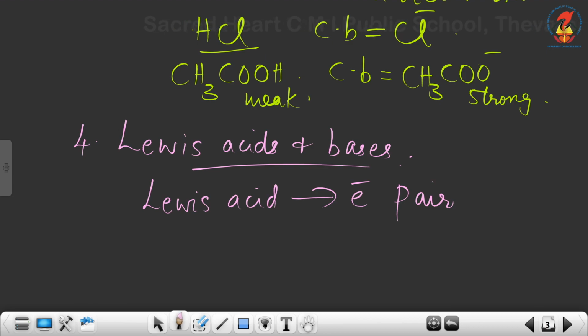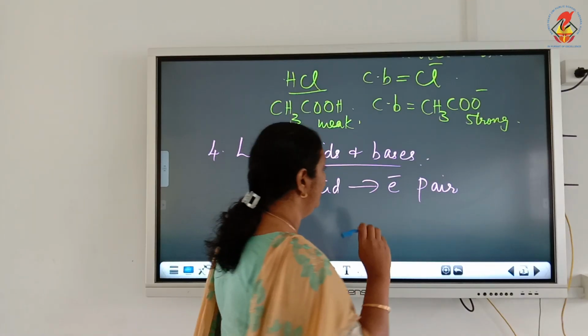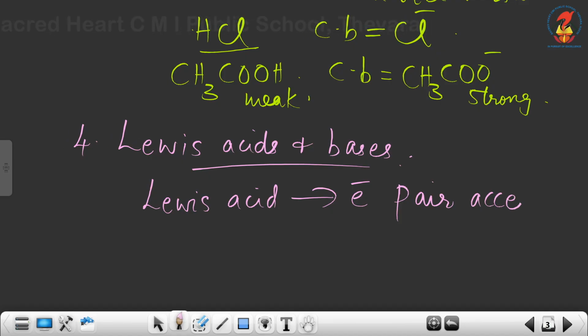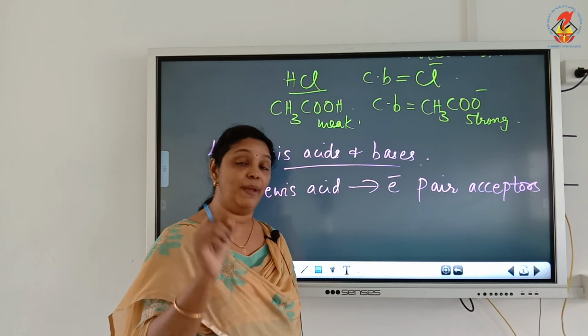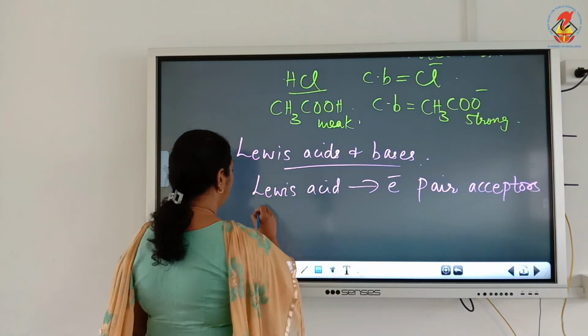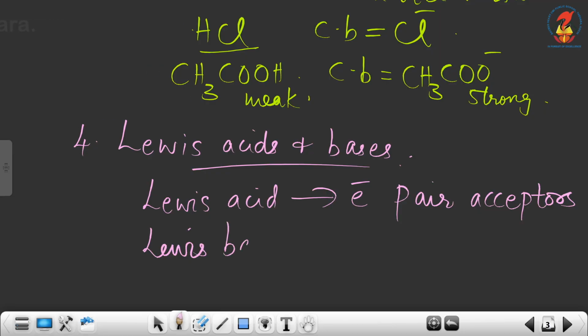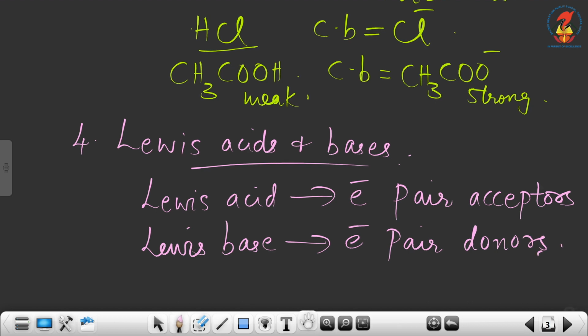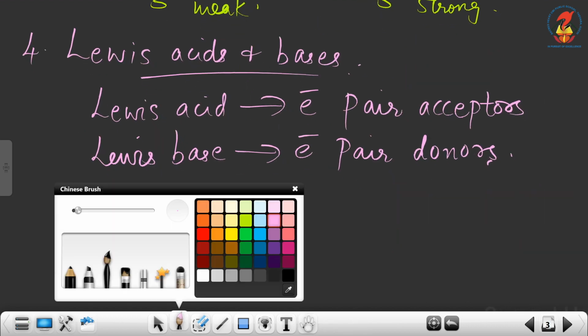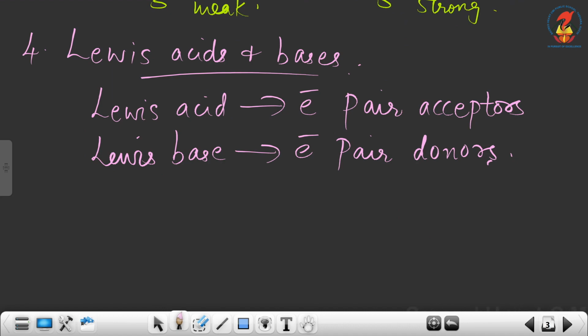Here we consider electron pairs, not protons. Lewis acids are electron pair acceptors, and Lewis bases are electron pair donors. Now let's see examples for Lewis acid and Lewis base.